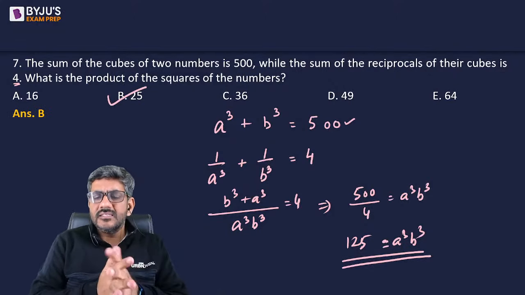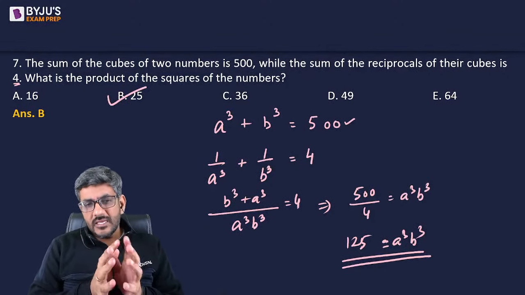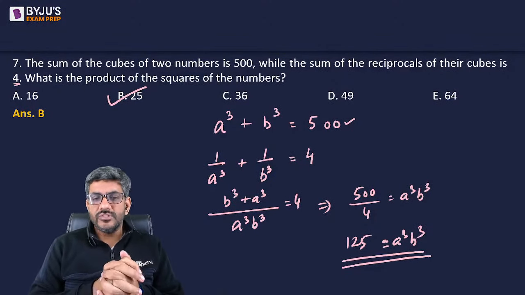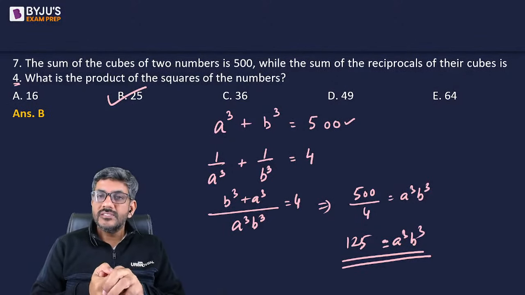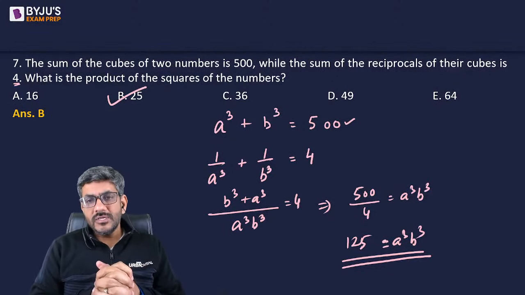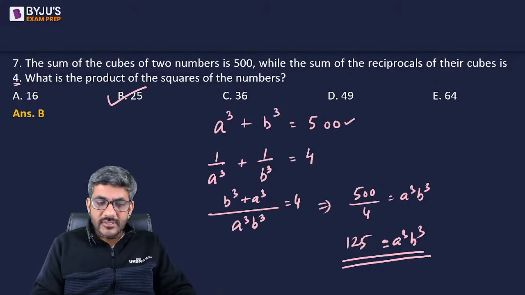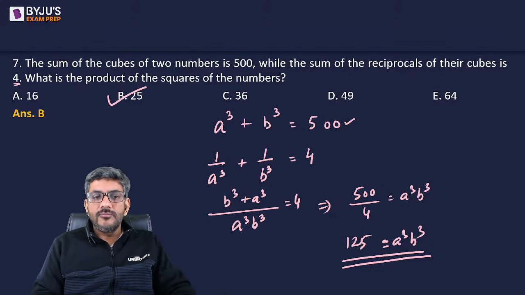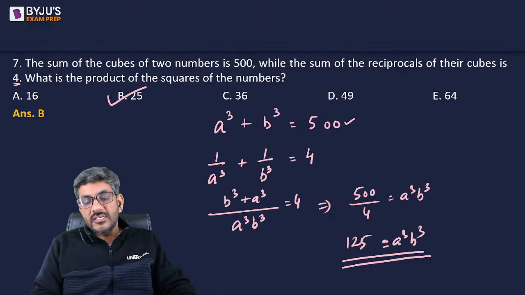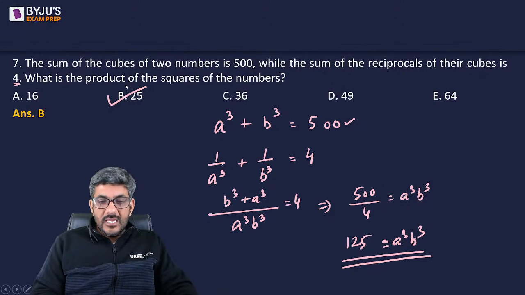Yes, exactly the same question was asked in Z, of course with the figures changed a little bit, but even such simple questions Z asks. So keep that in mind, that in Z you will find very easy questions as well, and you will find some tougher ones as well. So you just have to figure out the difference between the two, and find out the easier ones, because ultimately every question carries equal marks. There is no point doing difficult questions for the same marks for which you can do such an easy question. Okay. Chaliye, I'll move ahead from here.